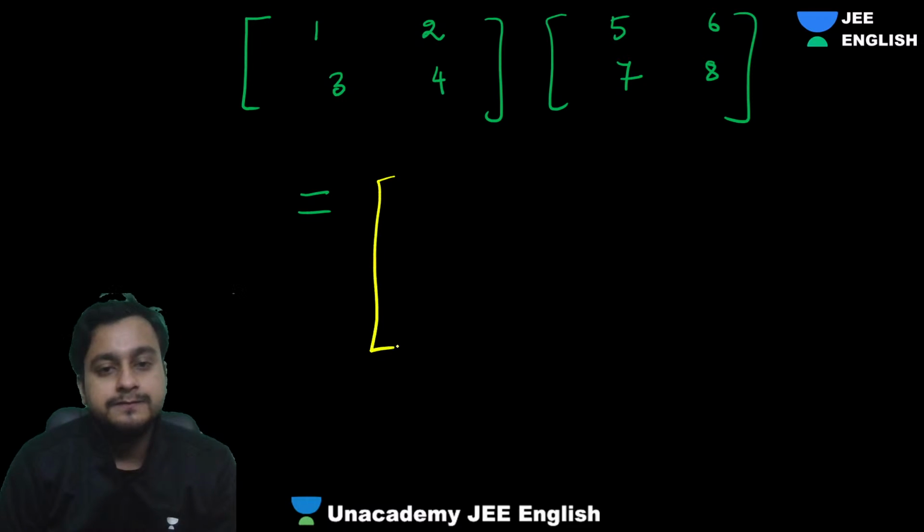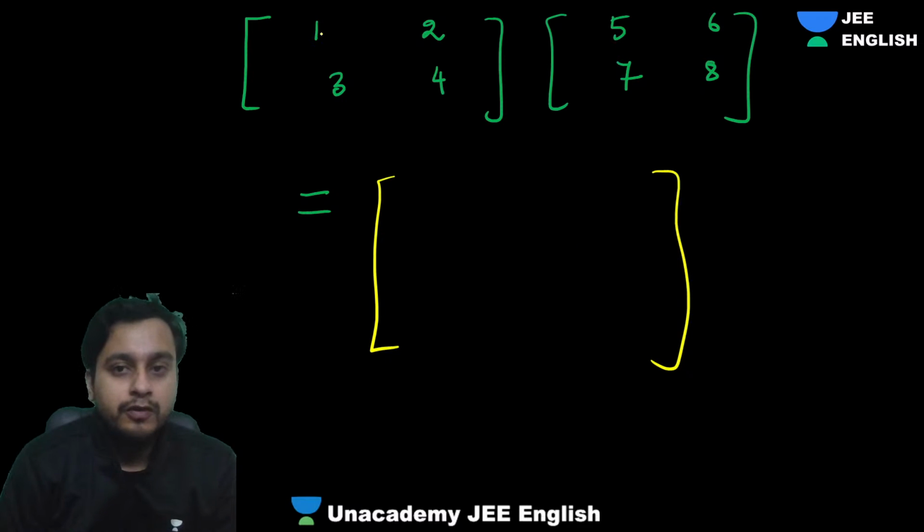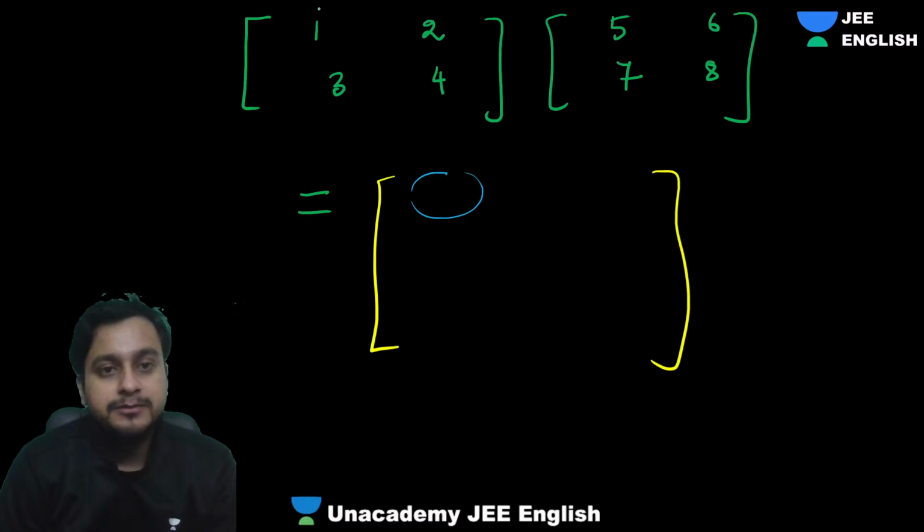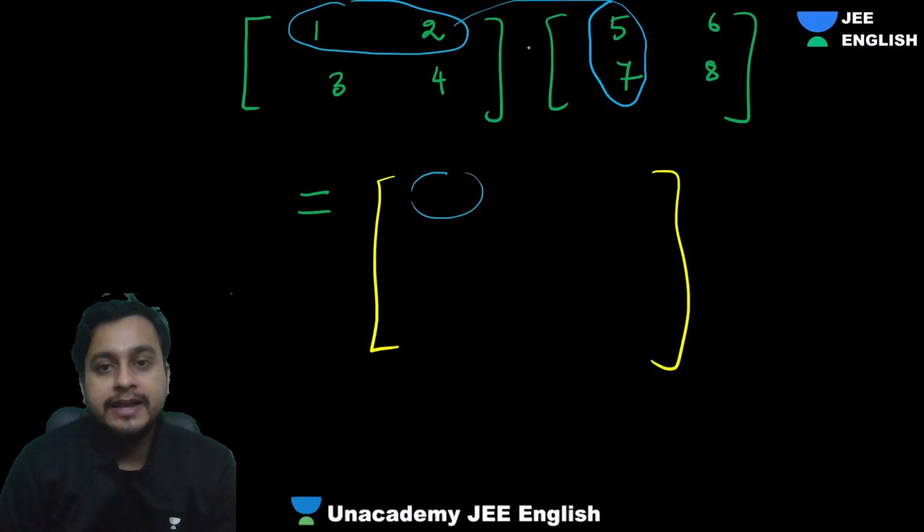What we do is, whatever element comes, it comes from when you put this row over this column. Are you getting it? When this row is put over this column, you will get the first element. So what is that?